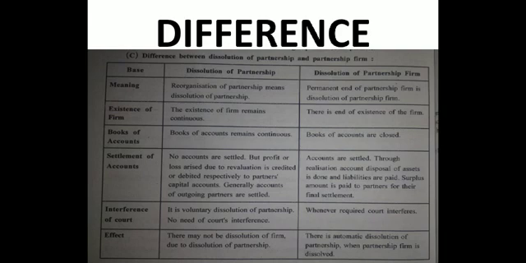The closing balance of capital was written in the balance sheet. That means the accounts of the remaining partners, except for outgoing partners, are not settled. Why? Because the partnership firm will continue by the existing partners. Only outgoing partners' accounts will be settled.